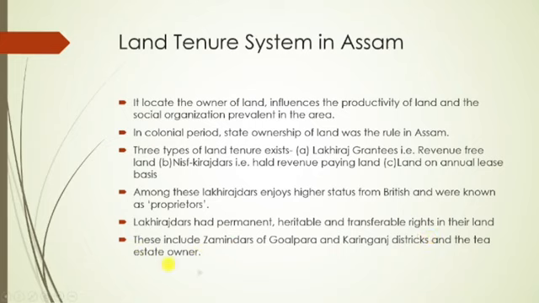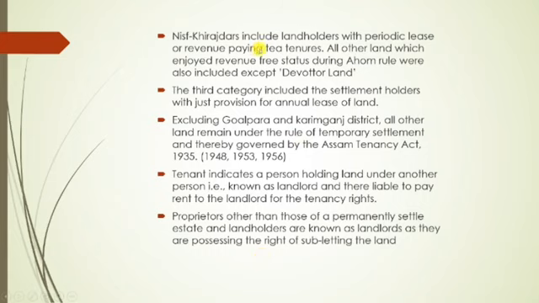So this is the case of Lucky Rajdars. And if we look at the Nis Kirazdar, this includes land owners or land holders with periodic lease or revenue paying tenures. All other land which enjoyed revenue-free status during Ahom rule was also included, except devoter land. Devoter land means what? Land devoted to Satras and temples.